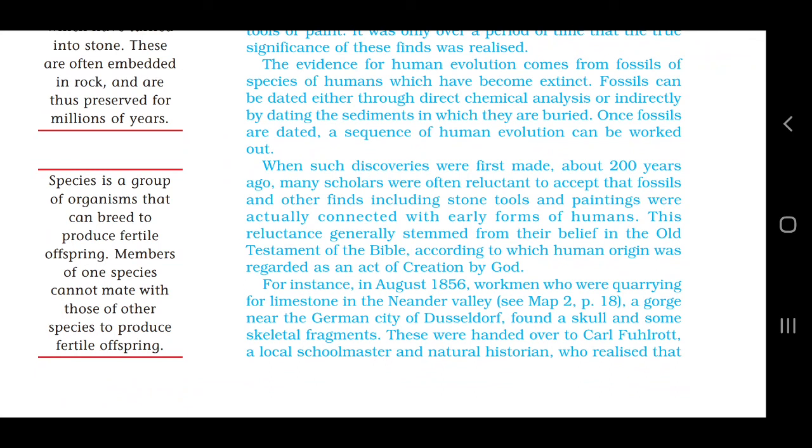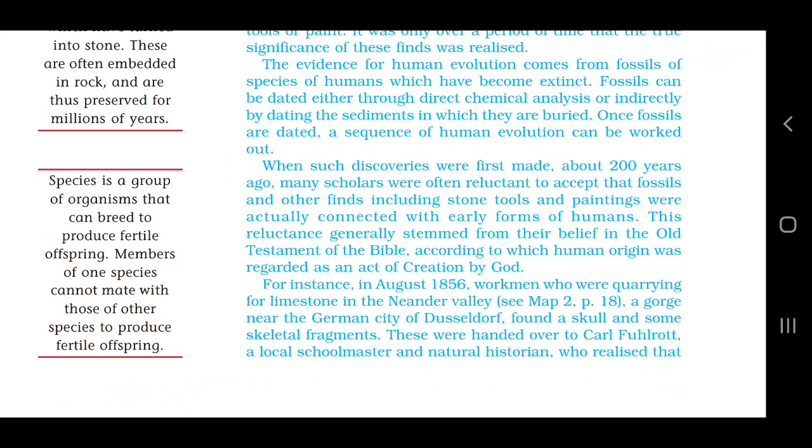When Karl got the skull, he observed it very carefully and found that the skull was not of a modern human. He then took that skull and made a plaster cast of it. After making the plaster cast, he sent it to Bonn University, to the professor named Schaaffhausen. When the professor got the skull, he declared and published in the newspaper that this skull represents a form of human that had already become extinct.